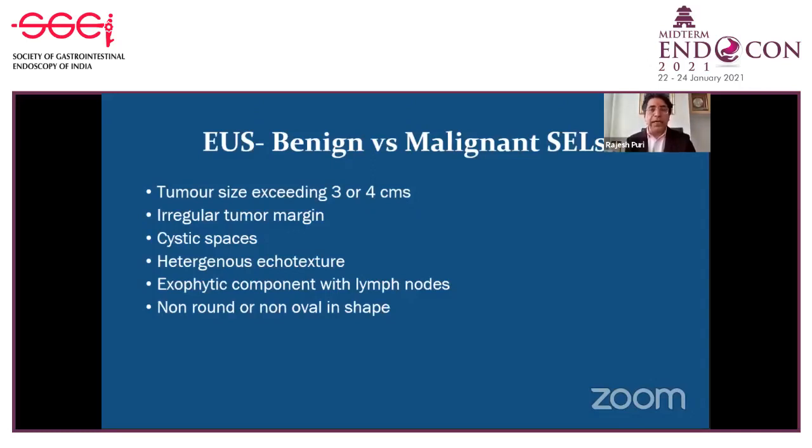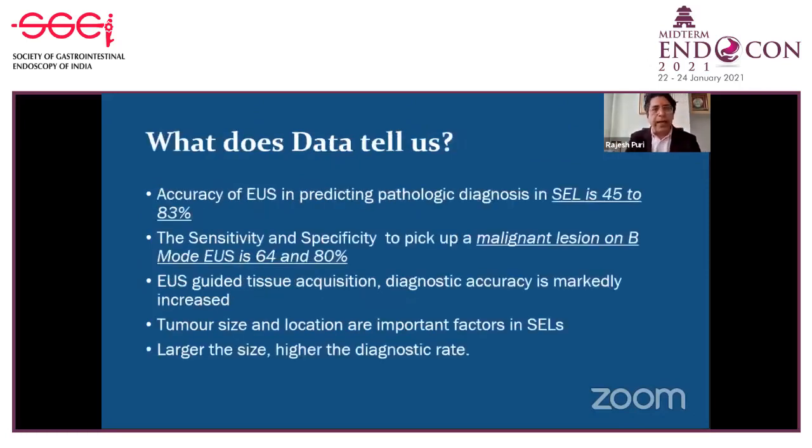So if you see a hypoechoic lesion originating from the fourth layer, more than 3 centimeters in size, with irregular tumor margin, cystic spaces, heterogeneous echotexture, and on contrast EUS you find cystic spaces and heterogeneous enhancement of the lesion, the possibility of a malignant GIST is very high.